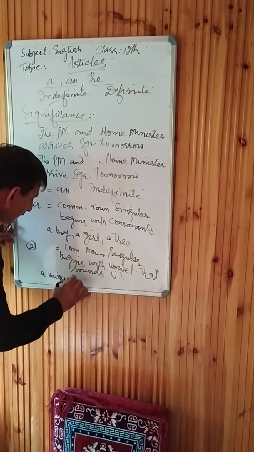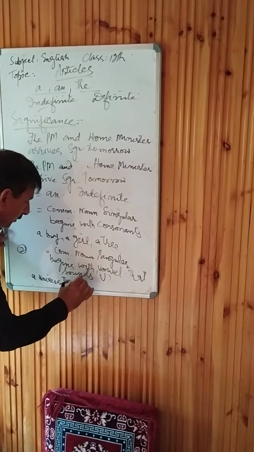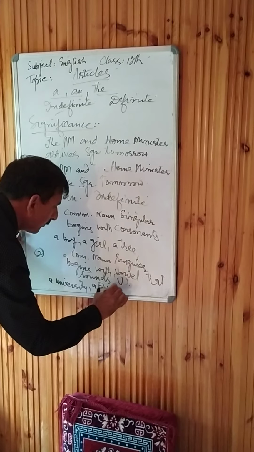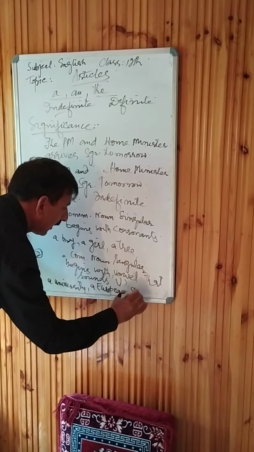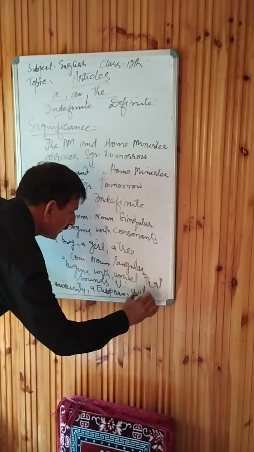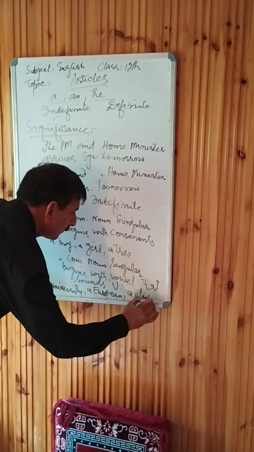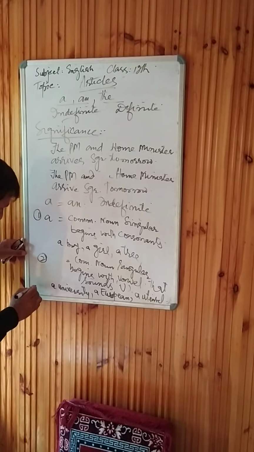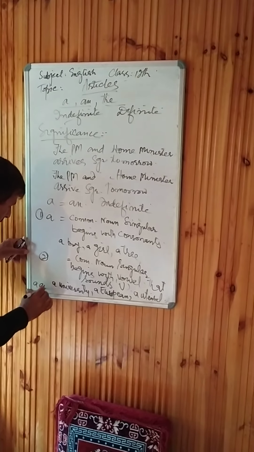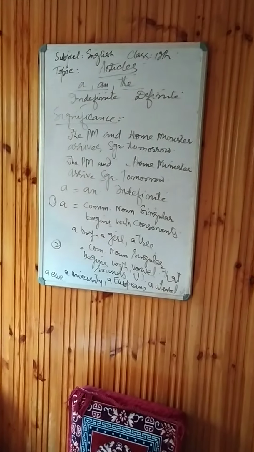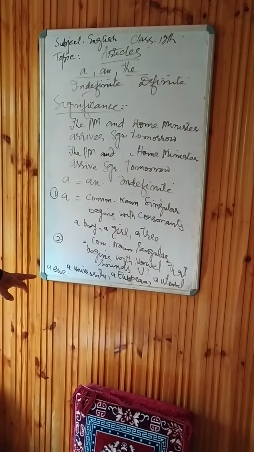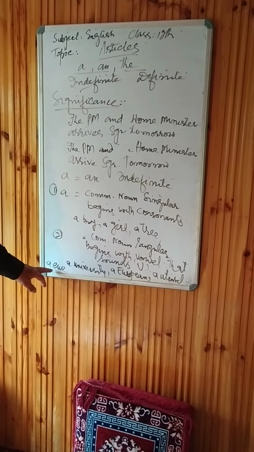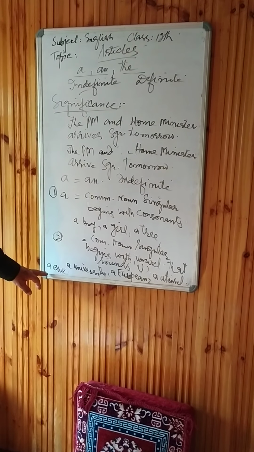For example, a university, a European, a utensil, a U. One more important thing: normally this is asked in examinations, but we sometimes fail to pronounce it correctly.